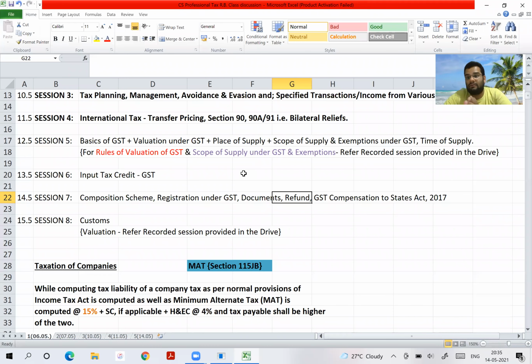Before that, in the old syllabus its weightage was 10 to 12 marks. So they're asking a good number of questions on exemptions under GST. Please do it also from the Zest must do's folder.